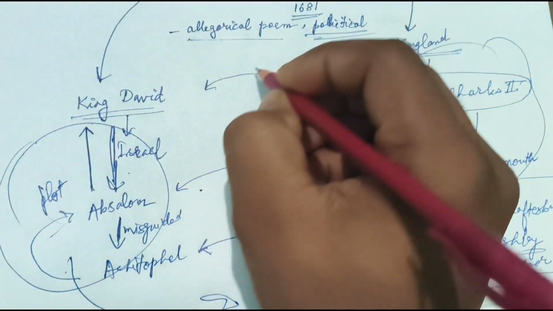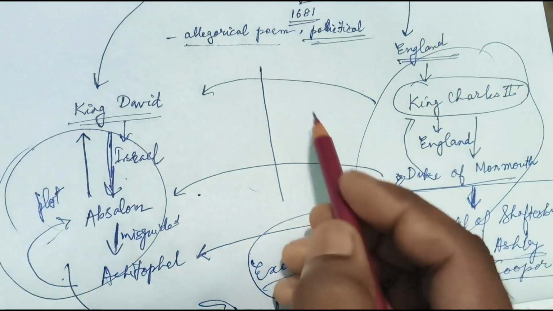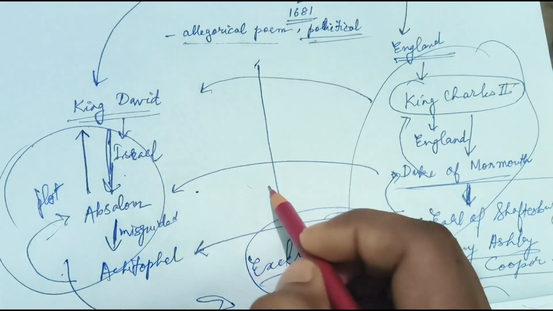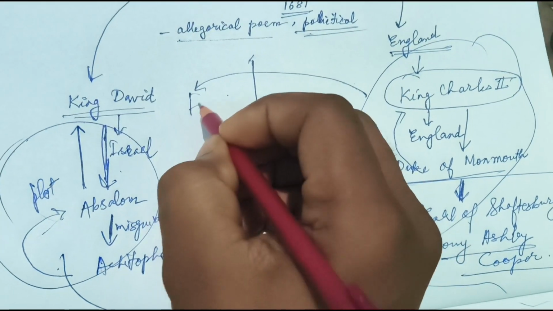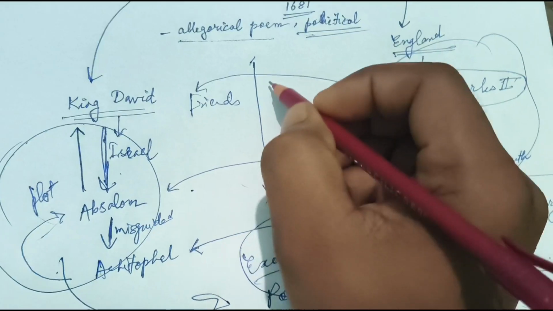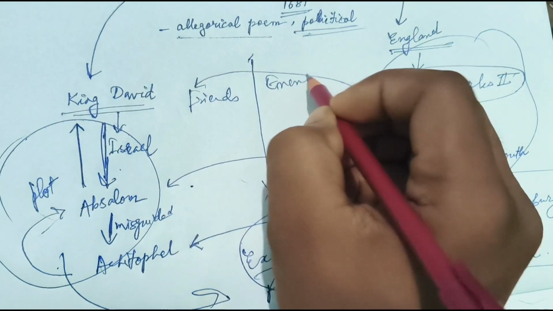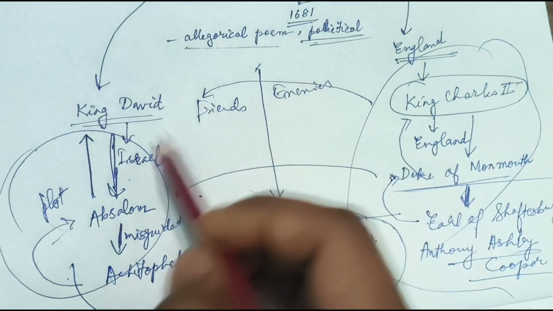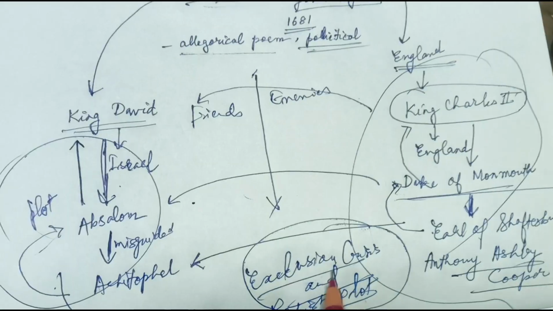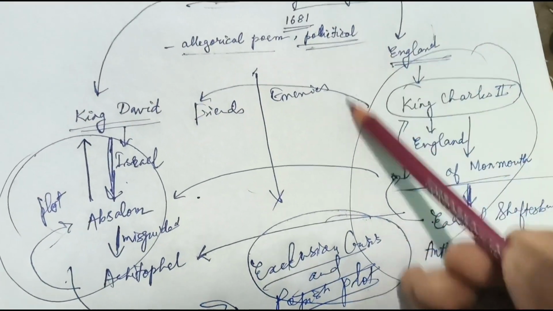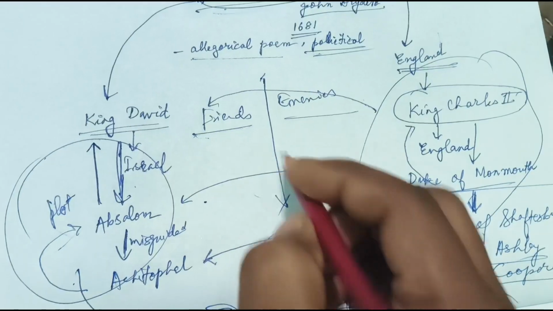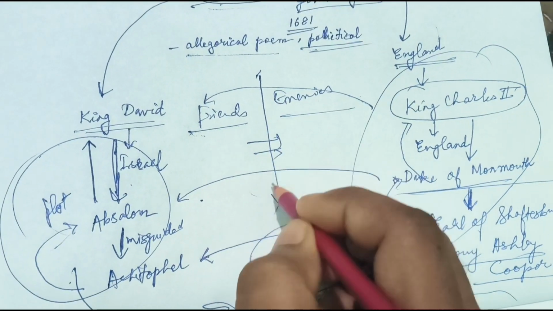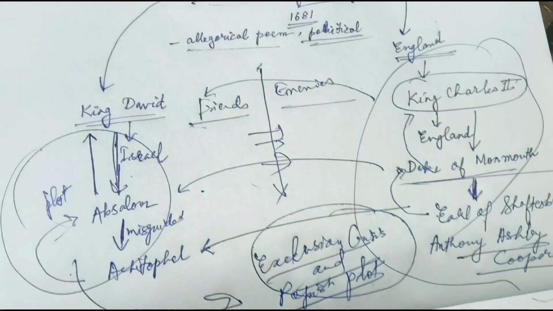And as we know, when there is a plot, there are two sides, isn't it? So obviously King David had some friends and some enemies. This is all that we have in the poem. Even in the case of England, King Charles had some friends and some enemies. Their names are there, and similarly we have that allegory for them also.